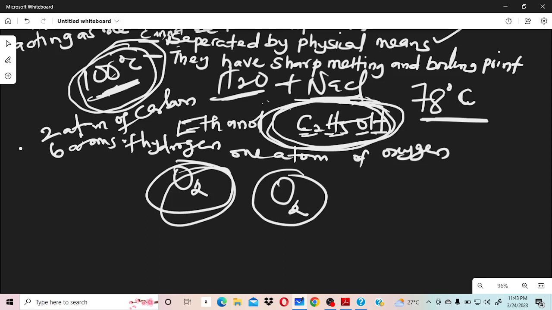You cannot separate this oxygen by physical means. If I give you, you cannot even, because oxygen is a gas. So you cannot separate oxygen gas by physical means. Why? Because these things are chemically combined together.